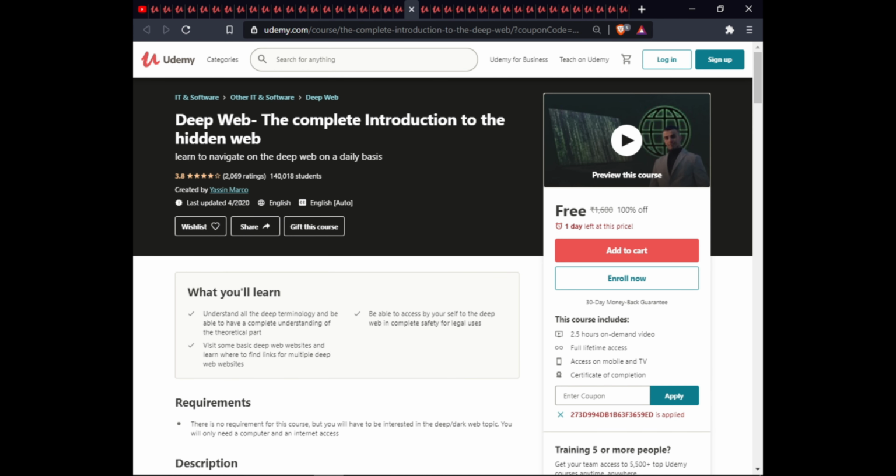The next course is Deep Web, the complete introduction to the hidden web. In this course, you will understand all the deep web terminology and gain a complete understanding of the theoretical part, be able to access the deep web yourself in complete safety for legal use, with some basic deep web websites for learning where you can find multiple deep web websites. This course is 2.5 hours on-demand video, full lifetime access, mobile and TV, and certification of completion.